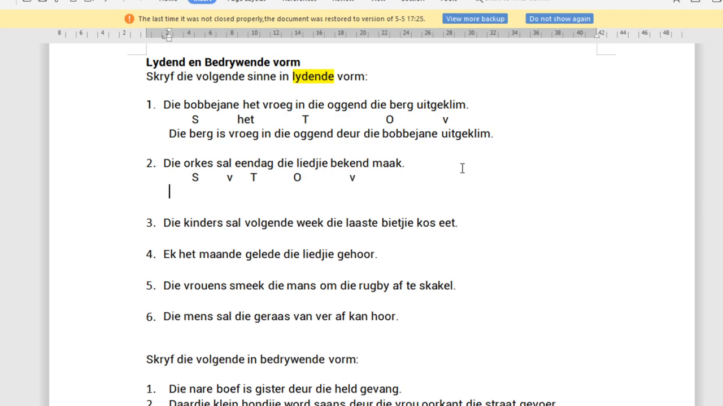Now, if we've got lydende vorm, in future tense, because it's sal, then what do we need to do? So I said this one sal, and sal stays as it is. We swap the object and the subject around. We said we don't have a manner or a place, and we don't have the infinitive. And in front of the subject we have to have deur, and the verb must have a ge.